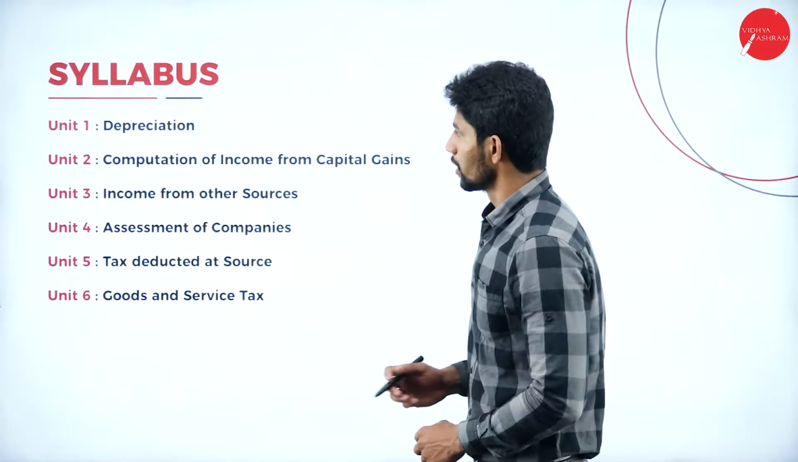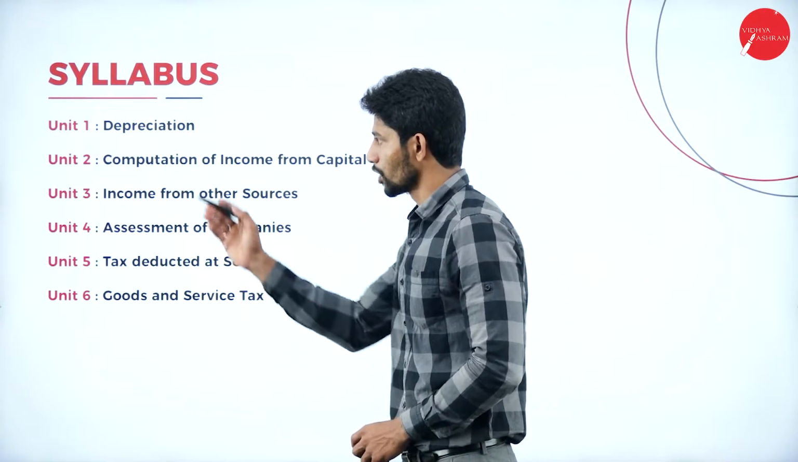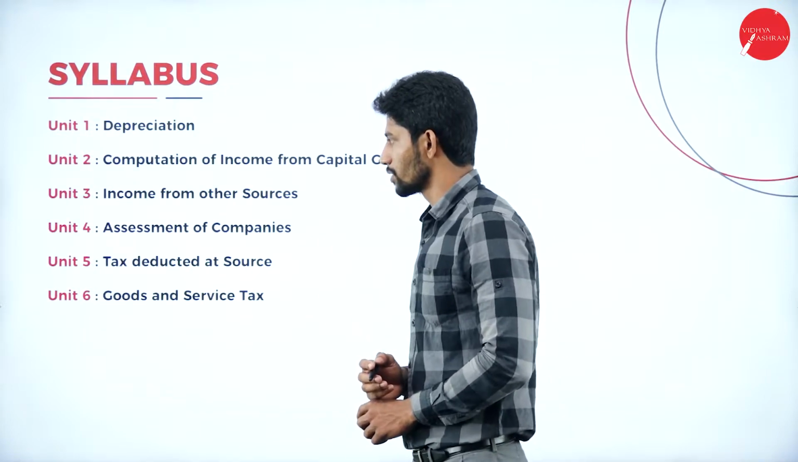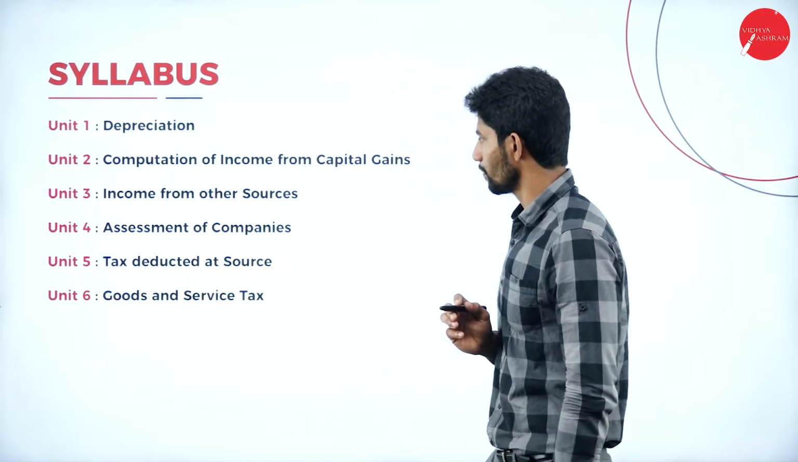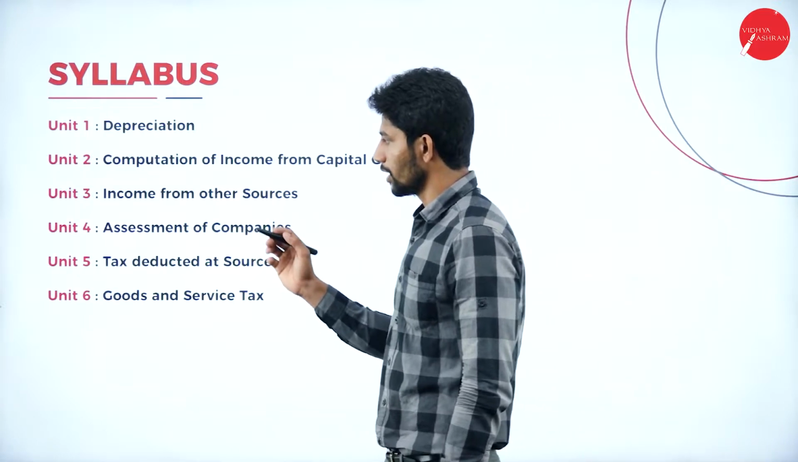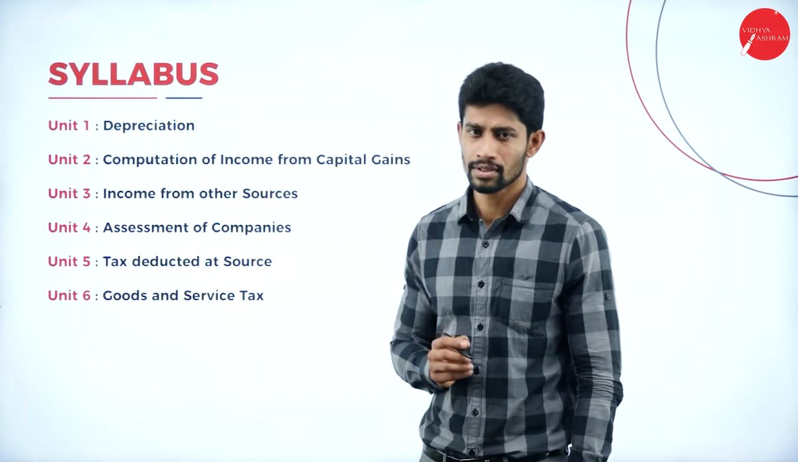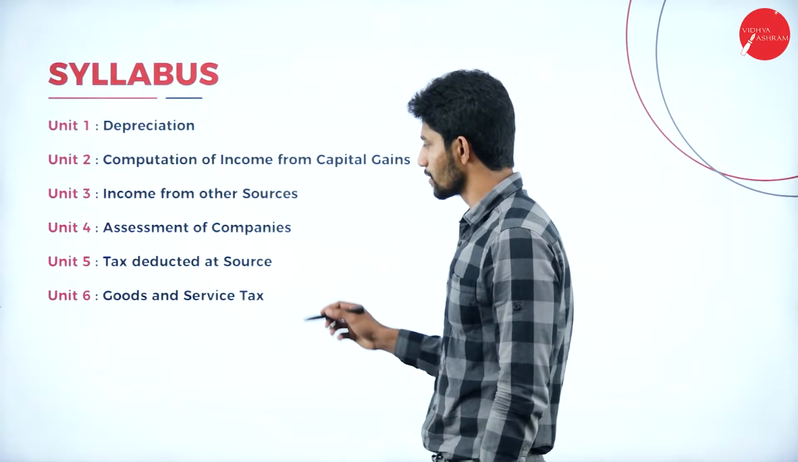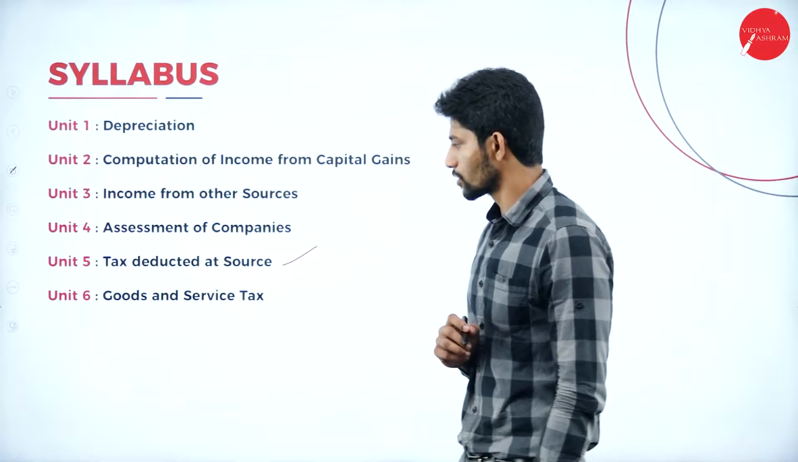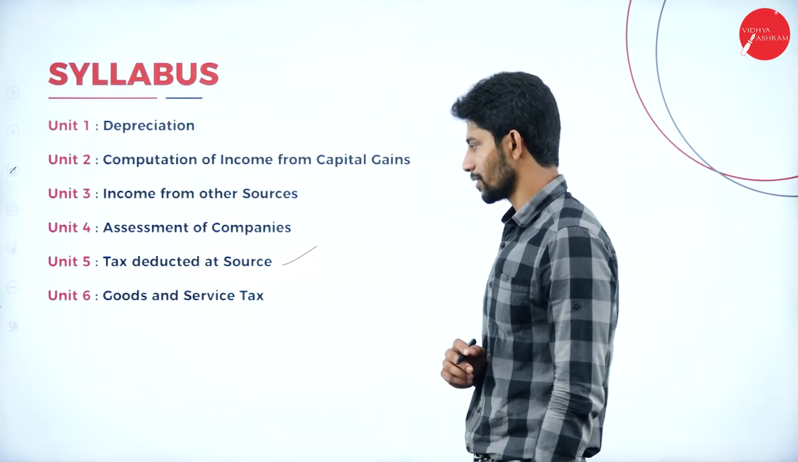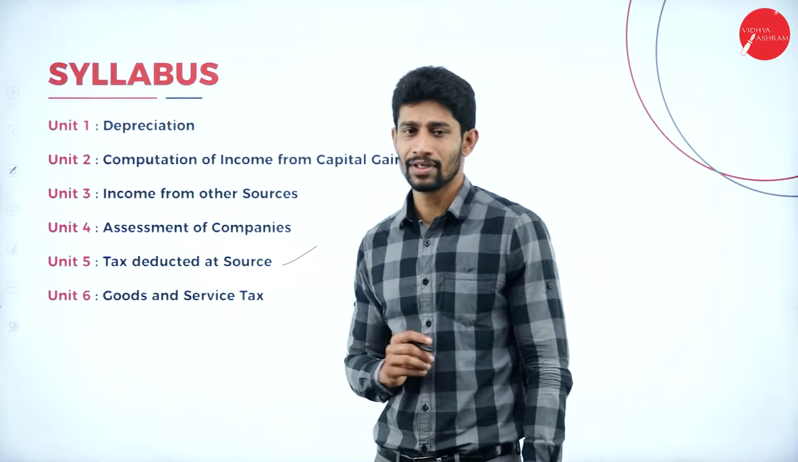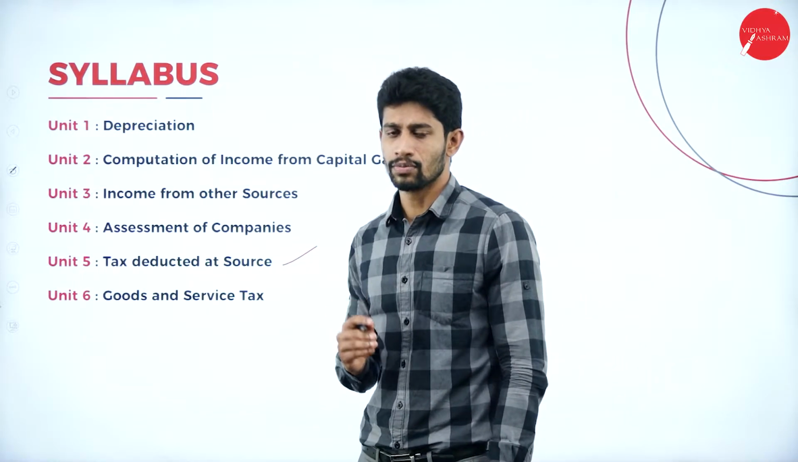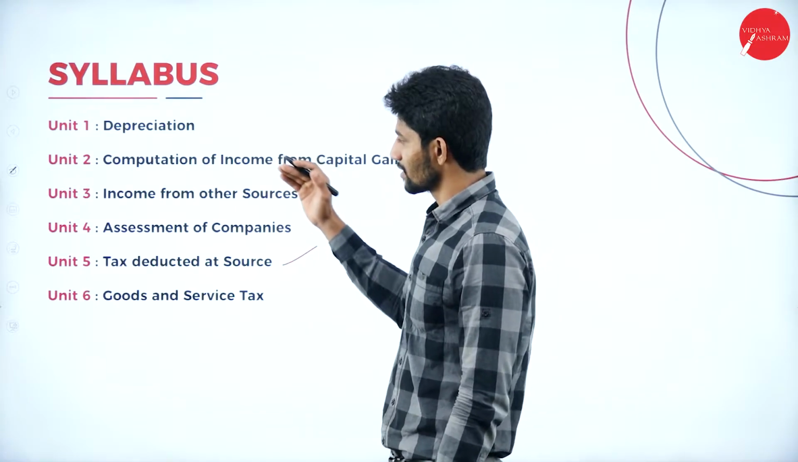So moving on, if you look into the syllabus, Unit 1 deals with depreciation. Unit 2 deals with computation of income from capital gains. Unit 3 deals with income from other sources. Unit 4 deals with assessment of companies. Unit 5 deals with tax deducted at source. Unit 6 deals with goods and service tax. So in total, under tax management 2, we have 6 units.